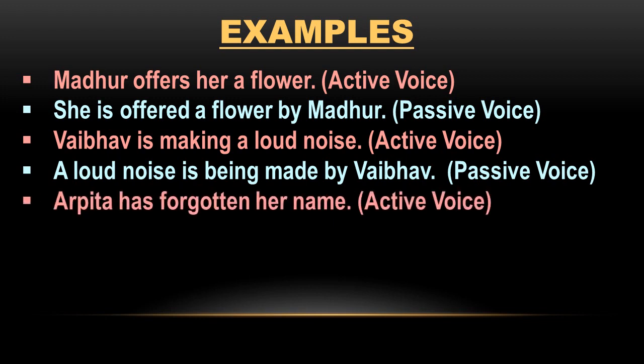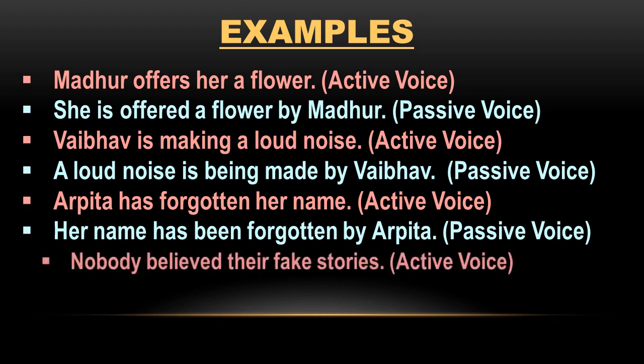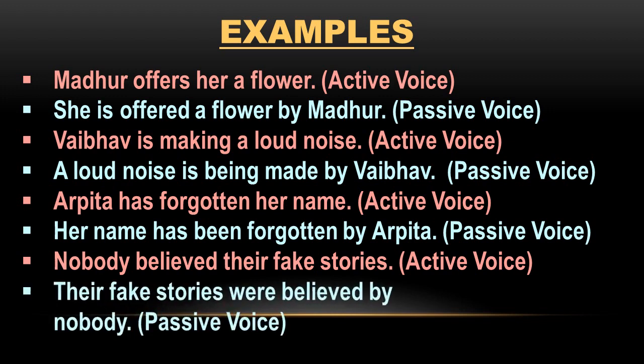Next example, Arpita has forgotten her name. Now has: so which auxiliary? Has, have, or been, B-double-E-N. The answer will be: her name has been forgotten by Arpita. Next example, nobody believed their fake stories. Believed is simple past tense. So which auxiliaries? Was, were. The answer will be: their fake stories were believed by nobody.